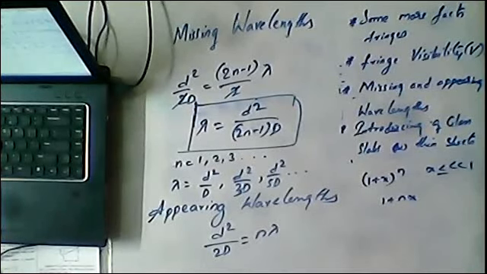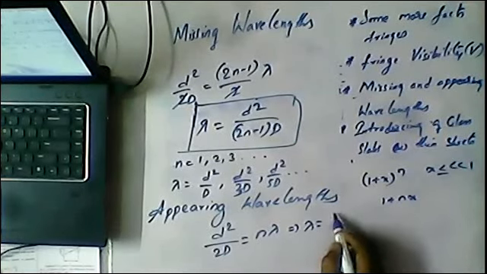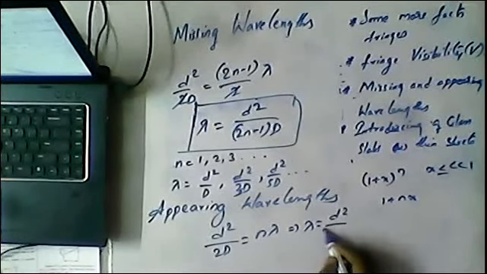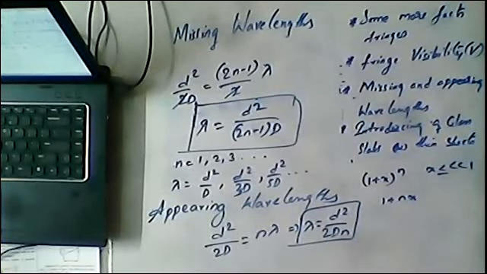I mean both waves undergo constructive interference. It will give rise to appearing wavelengths. So from this what we can write? Lambda is equal to d square by 2dn.